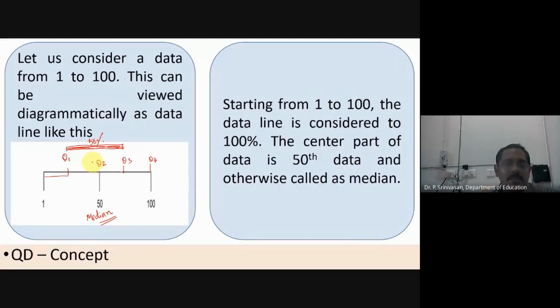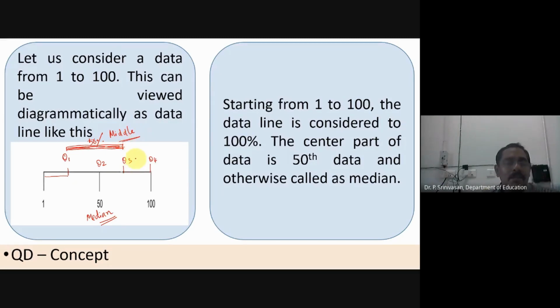So the question is, what is the difference between the median, which you say is 50%, and the another 50% which represents Q1 to Q3? Both are 50%. See, this is the middlemost 50% of values, the middle 50%.